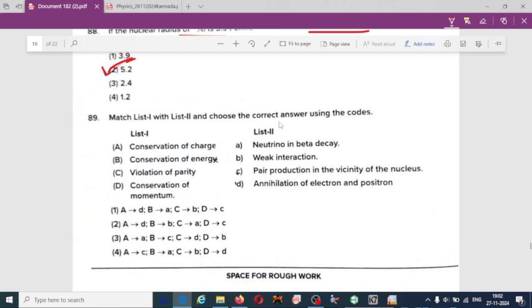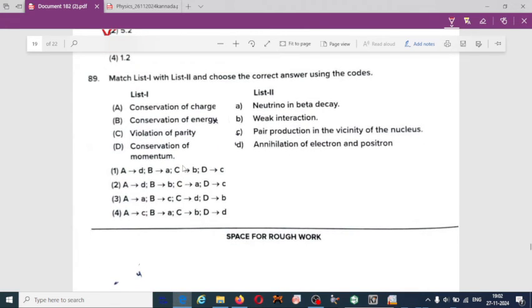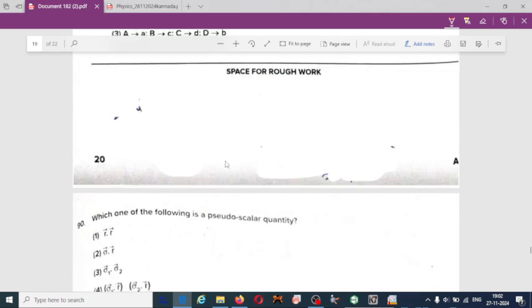So we have to match the following parameters. 89th, first one, A, D, conservation of charge, annihilation of electron and positron. B, A, neutrino in beta decay. C, B, that is weak interaction, violation of parity, conservation of momentum, pair production in the vicinity of nucleus.